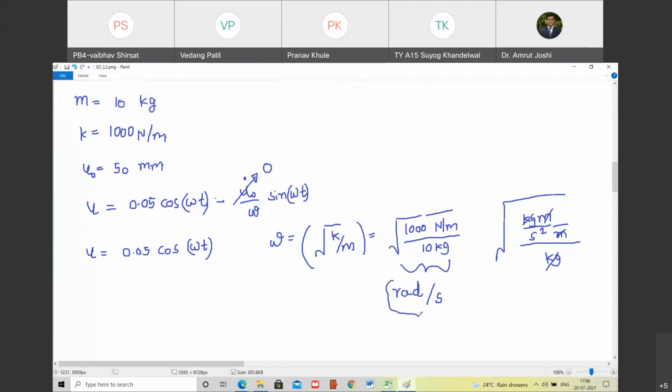Yes, sir. So radian per second, or for that matter per second, is the unit of what? Sir, radial acceleration. No, radial acceleration is for circular motion. Radian per second or per second is the unit of what? Frequency. Don't you remember? This is angular frequency.